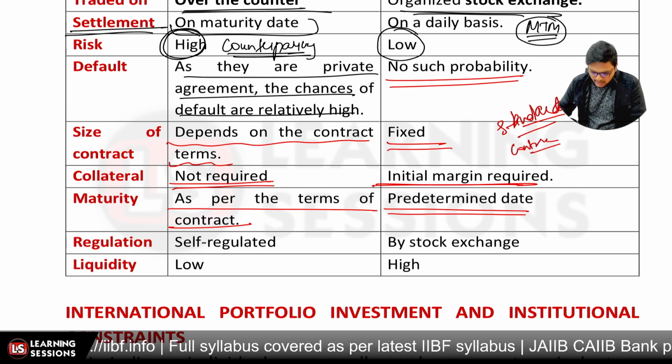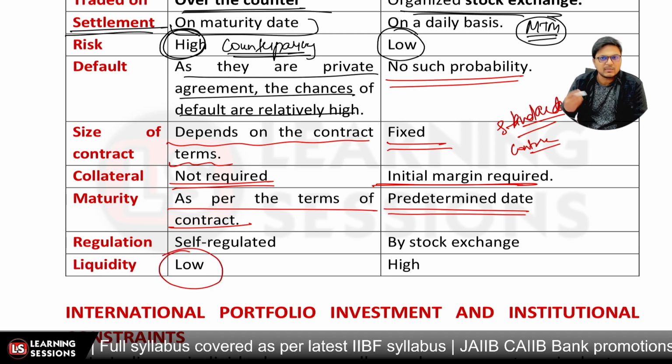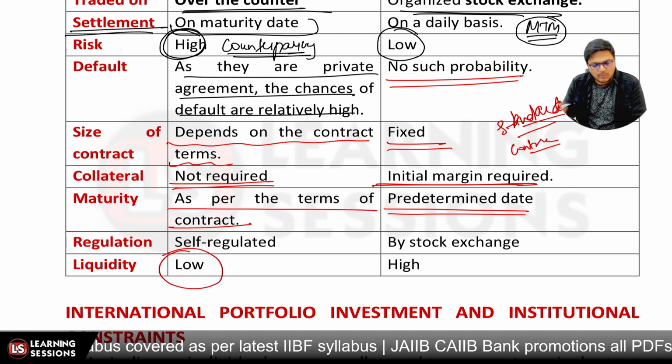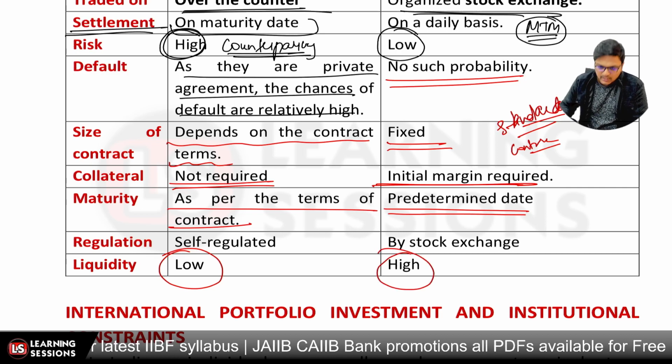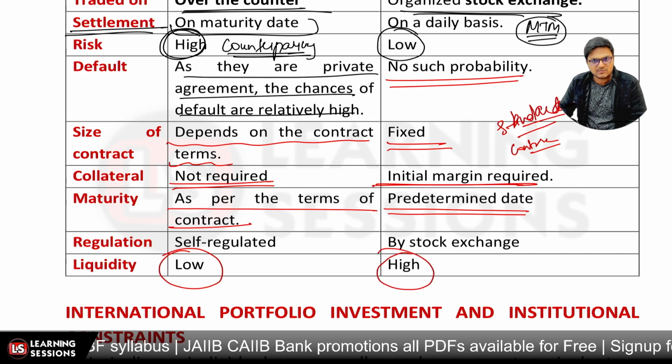And if you look at the liquidity, because these are OTC contracts, between two people only, the liquidity is low. Whereas in the case of futures, these are stock exchange traded, so the liquidity is quite high. Okay, so that is the difference between the two.